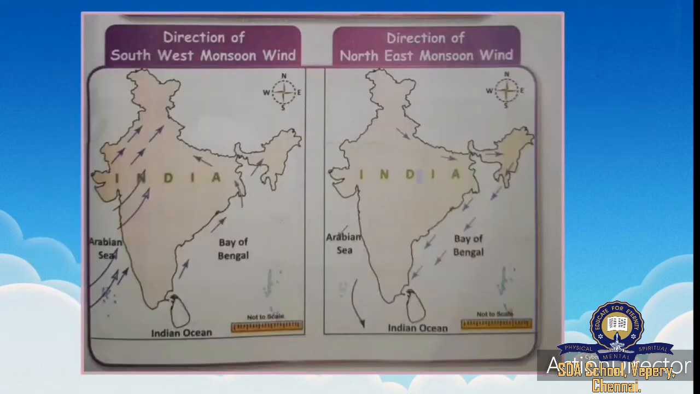Okay, you can see the maps here. Two maps are there. One is the direction of southwest monsoon wind. You can see the arrow marks in the map. It is from south to west. Next is the direction of northeast monsoon wind. The arrow marks are from north to south. Okay, these are the two types of monsoon wind.